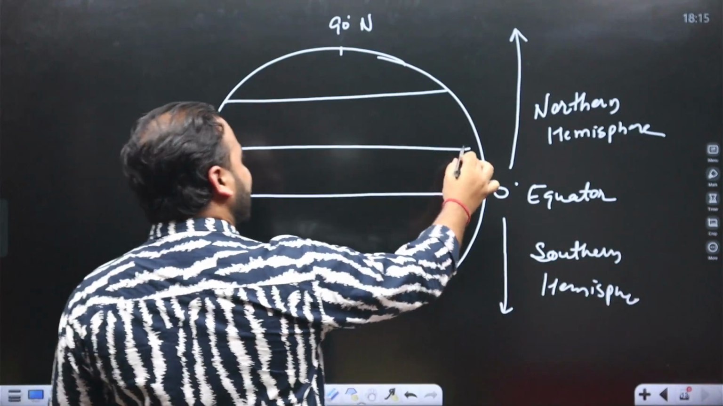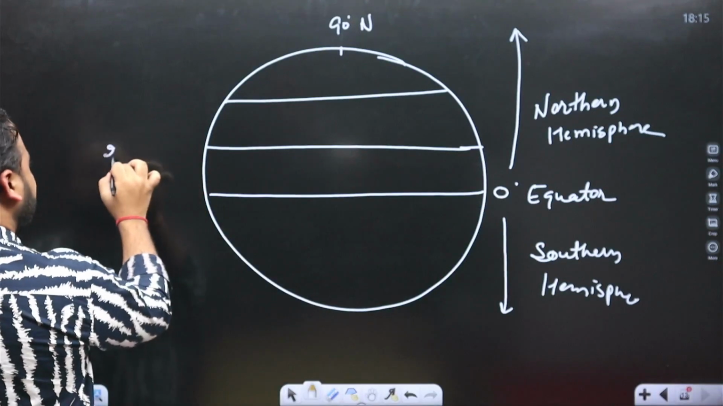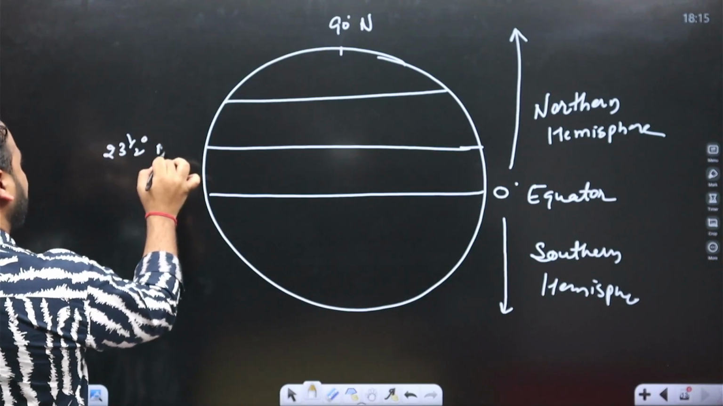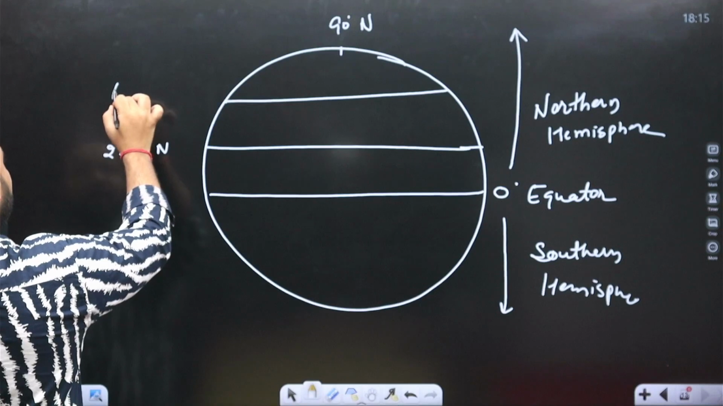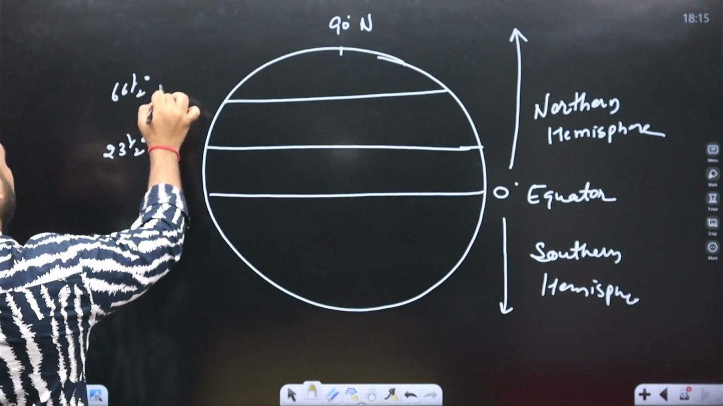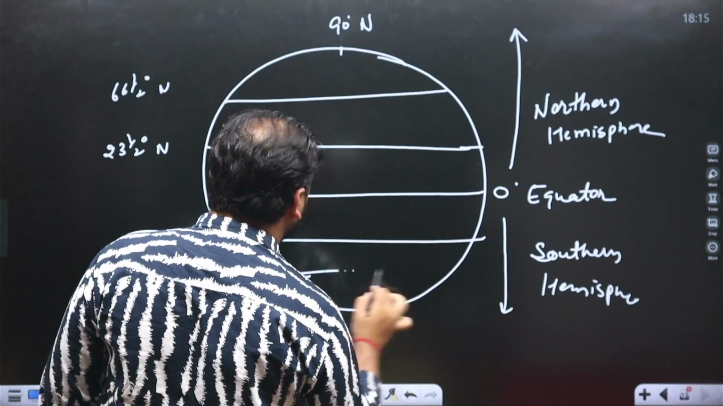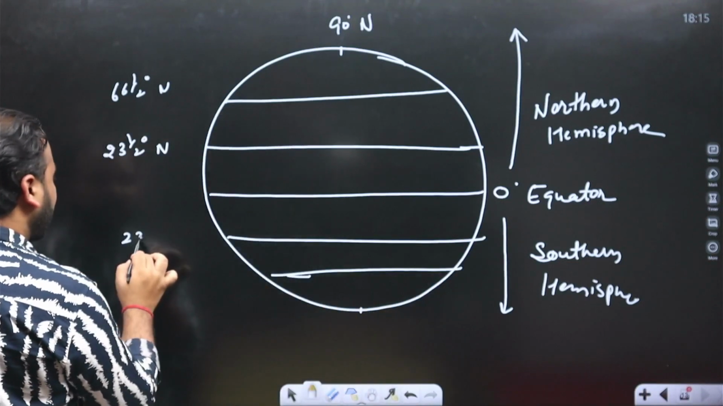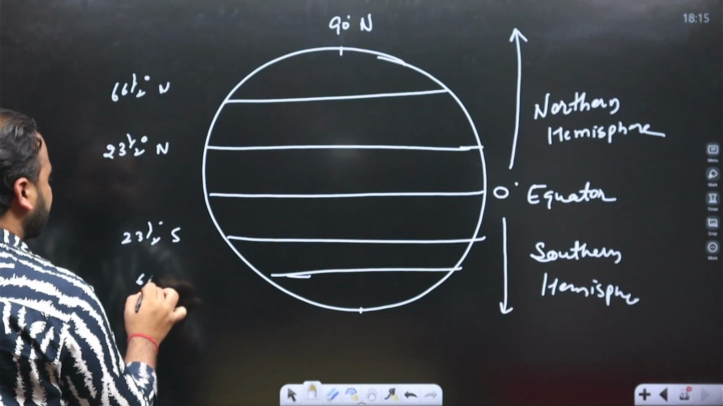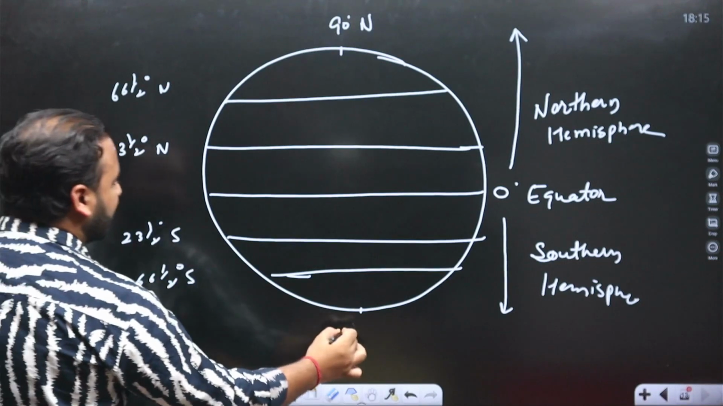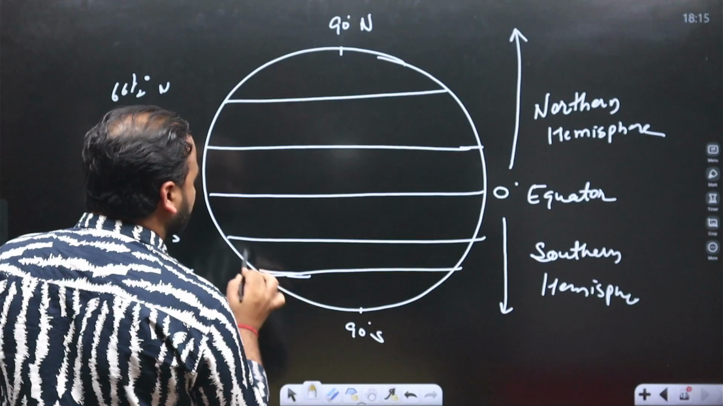So all the angles will be taken as north. For example, it is 23.5 degree north, 66.5 degree north, 90 degree north. Similarly, on the southern side also, 23.5 degrees south, 66.5 degrees south, and 90 degree south.